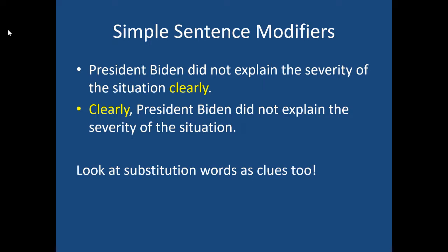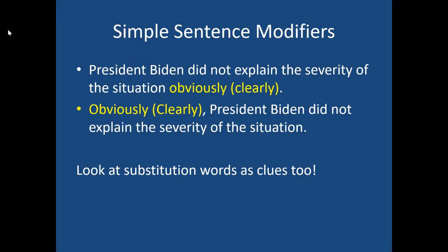So here's what I mean. Clearly could also mean like obviously. So if I said the first sentence, President Biden did not explain the severity of the situation obviously. Well, I don't think that makes a lot of sense to read it that way. But what if I read it as obviously, President Biden did not explain the severity of the situation? Well, that one has a little bit more attitude. That second one definitely has attitude. That's the kind of clearly that means obviously. I'm going to put a comma with it. That first one didn't make sense to say the word obviously the way I was reading the sentence. Therefore, I wouldn't have put a comma with that one.